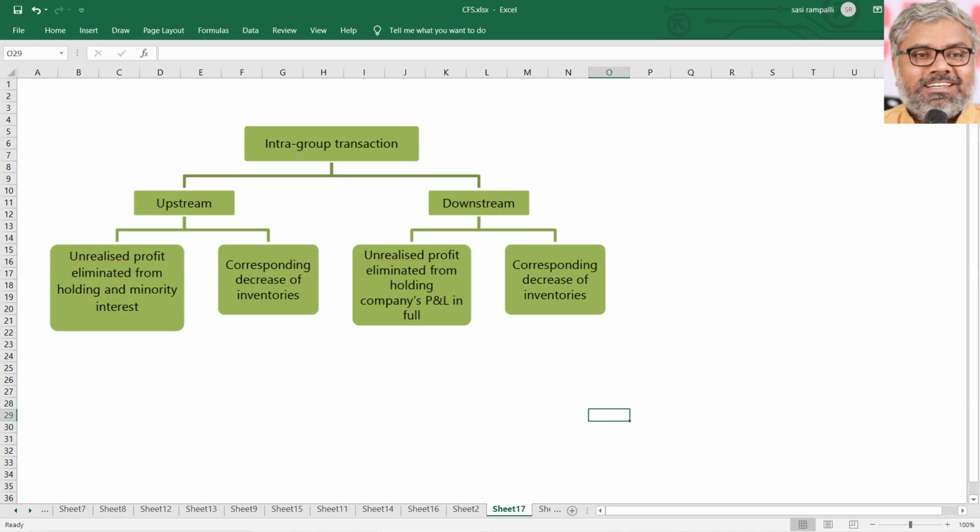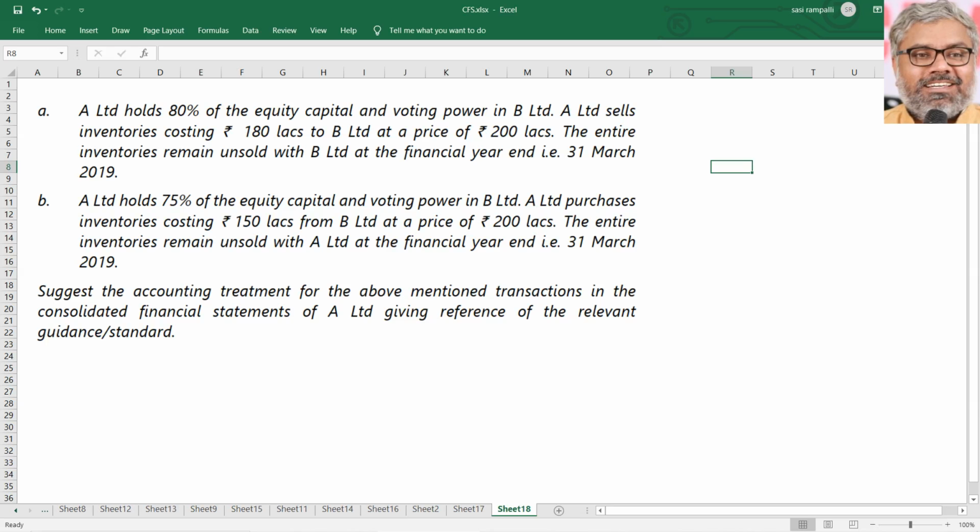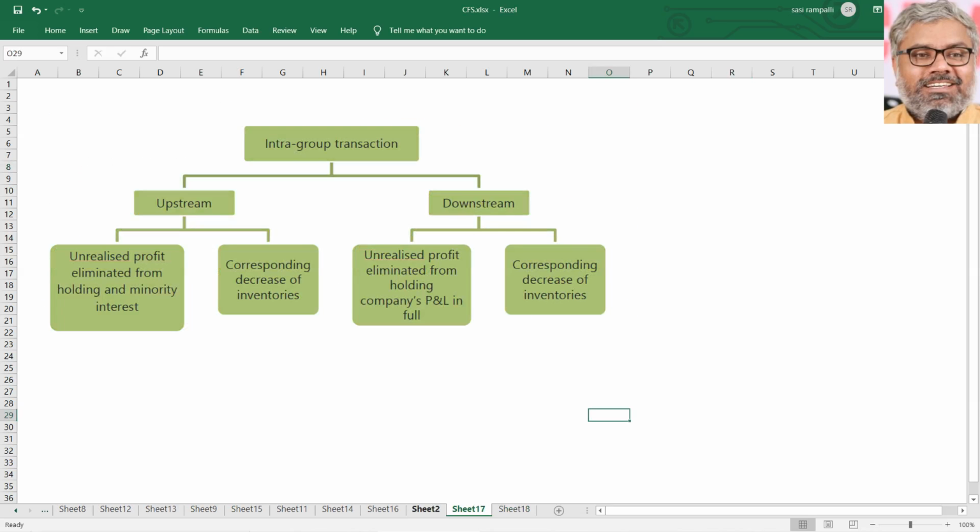Now, let us also quickly go through some of the other adjustments which will be required to solve the questions for preparation of the consolidated balance sheet, like intra-group transactions. Of course, when there is an intra-group transaction, if we are preparing a consolidated profit and loss account, all of them have to be eliminated. Sales of one company becomes purchase of the other company. They have to be eliminated in both companies.